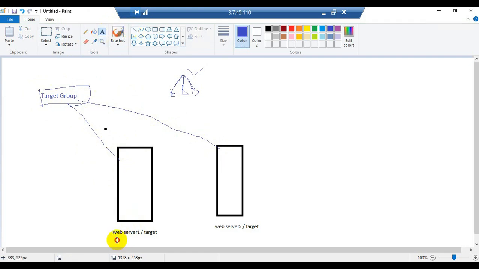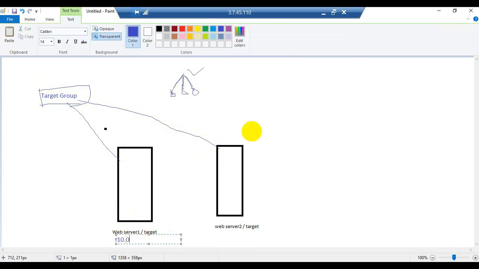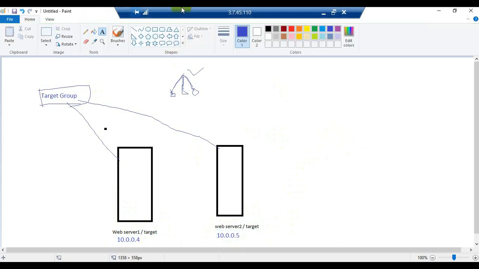Let's say we have an IP address here, 10.0.0.4, and this server has an IP address 10.0.0.5. So on the basis of the IP addresses 10.0.0.4 and 10.0.0.5, we will join the membership under the target group.